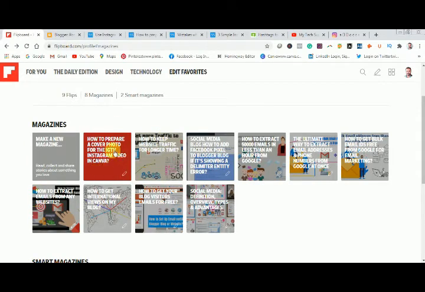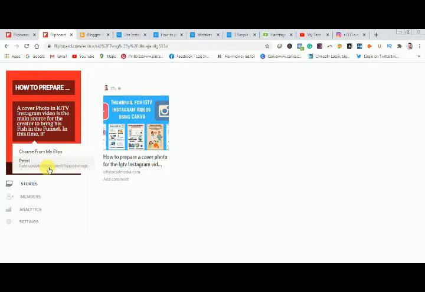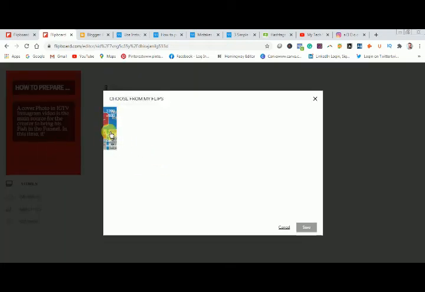Here you can see the cover photo has not yet been added, so click on this pencil type short icon. And on this interface, Flipboard will provide us with an option to provide a cover photo. So this cover photo is basically from the website which we use. My website cover photo is like this. So I will click on update cover. Now click on choose from my flips. So click on this and click on save.